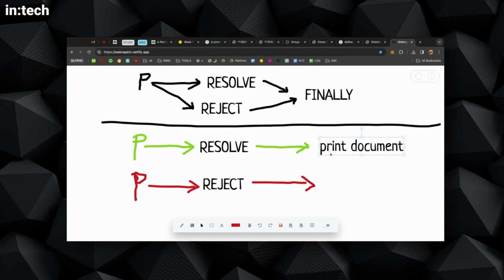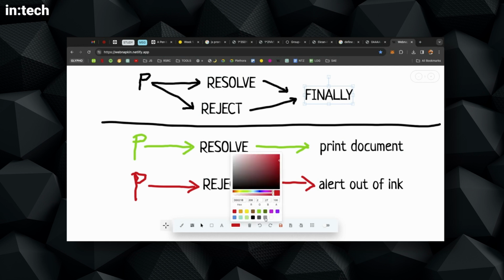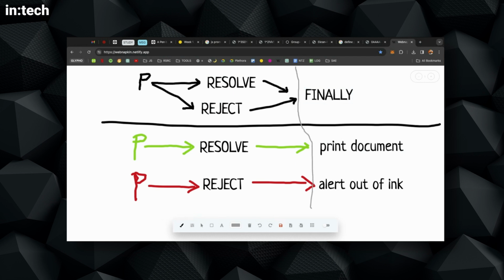We have to, let's say, alert out of ink. So we have to do something at the end of the day, like give the user a message. Now, these two things are how this process works. So let me just draw this. This part, of course, is the finally.